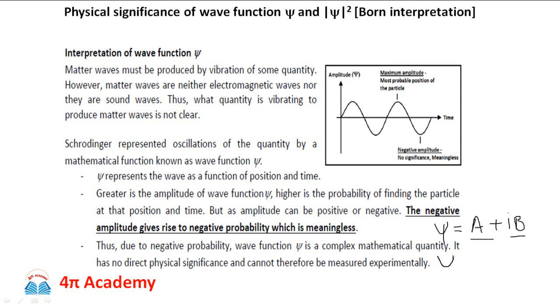Then if we take the complex conjugate of this wave function as psi star, it will be equal to a minus ib. But if we take the product of these two, that is psi into psi star, the wave function multiplied by its complex conjugate, then this product will always be equal to a square plus b square.